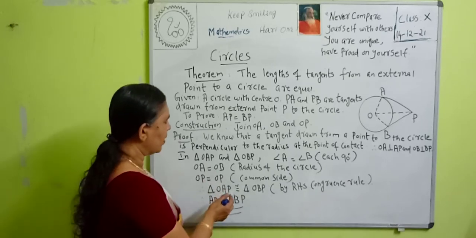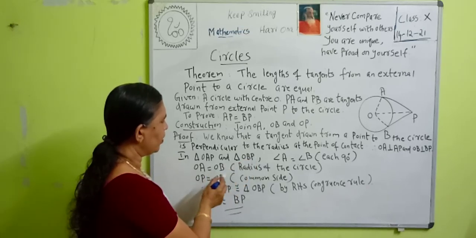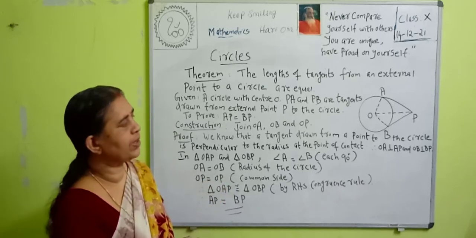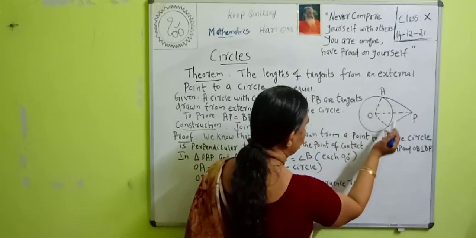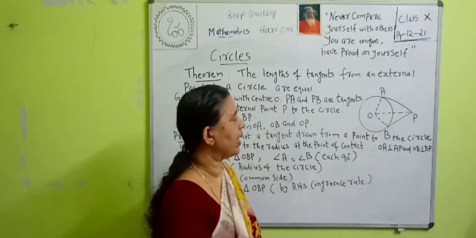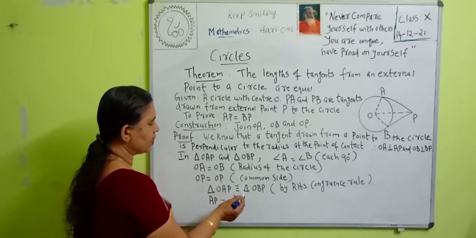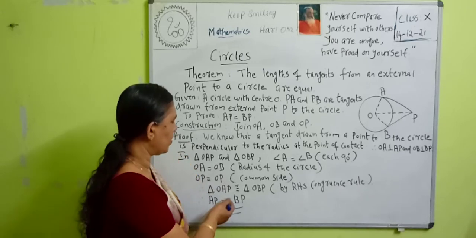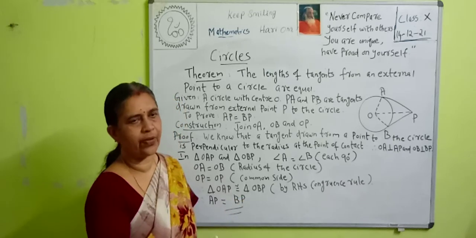Then triangle OAP is congruent to triangle OBP. Why? Because one right angle, the hypotenuse and one other side. OP is the common side. OP is the hypotenuse of both the triangles. This is a right angle, therefore OP is the hypotenuse of this triangle, and angle B is a right angle, therefore OP is the hypotenuse of triangle OBP. Therefore, triangle OAP is congruent to triangle OBP by which congruence rule? RHS congruence rule. Triangle OAP is congruent to triangle OBP by RHS congruence rule.